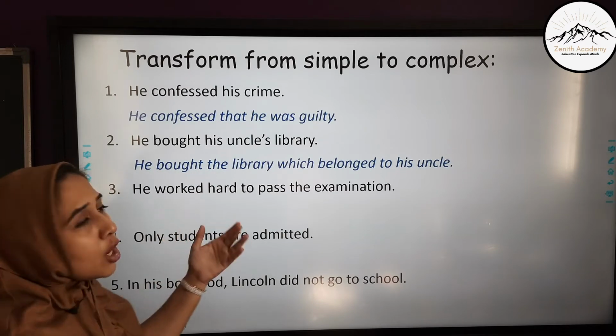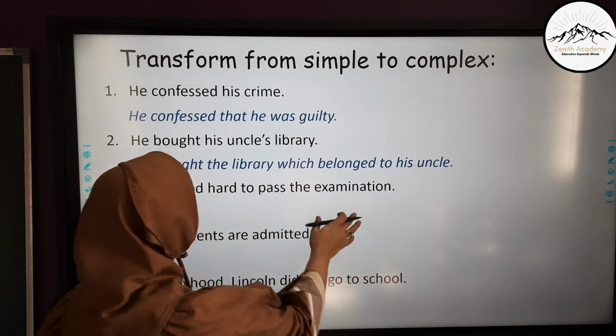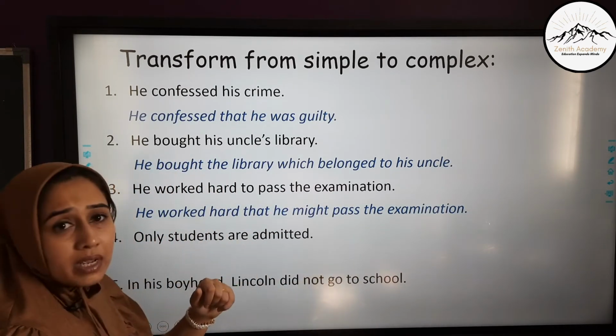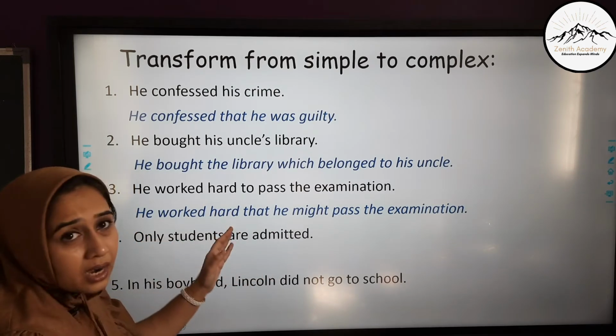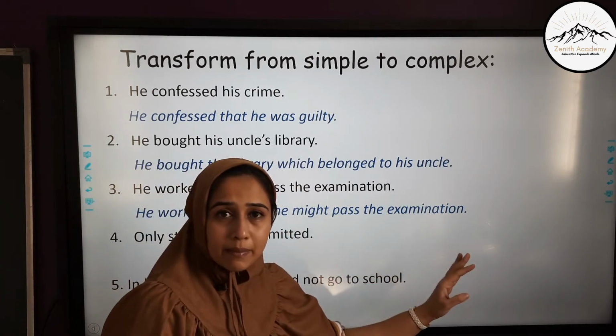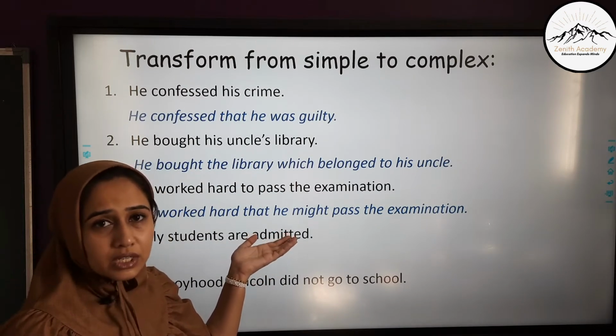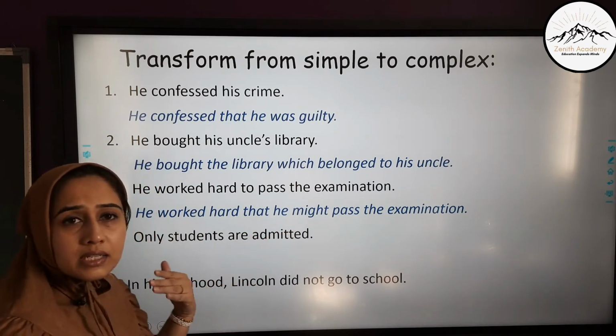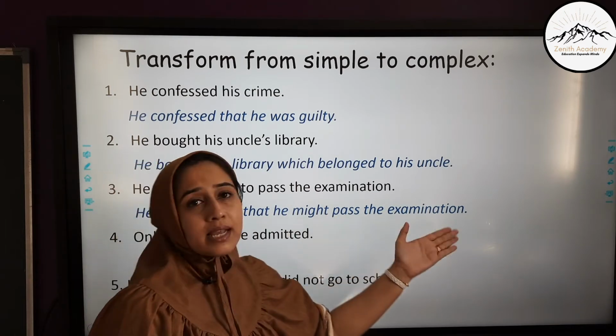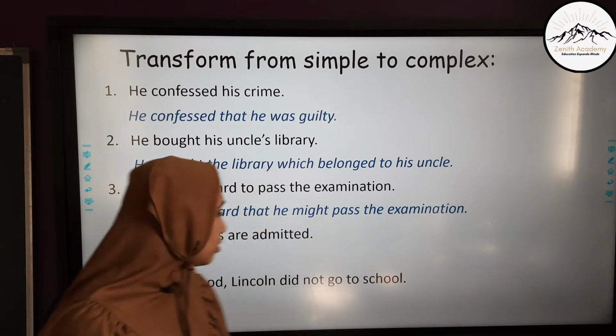He worked hard to pass the examination. Here to pass will be changed. He worked hard that he might pass the examination. So that is the subordinating conjunction used over here. He worked hard is the main clause, that he might pass the examination is the subordinate clause.